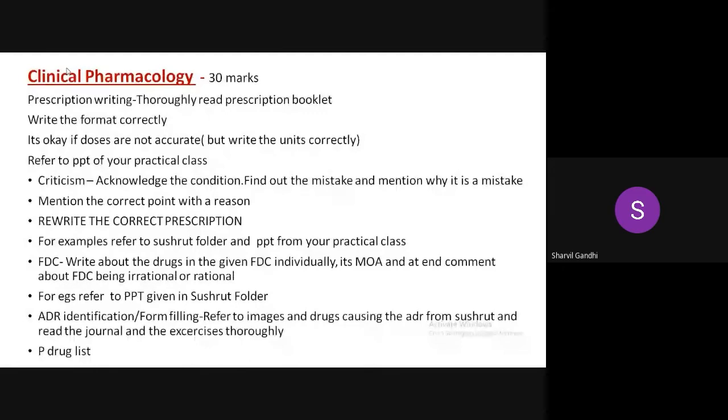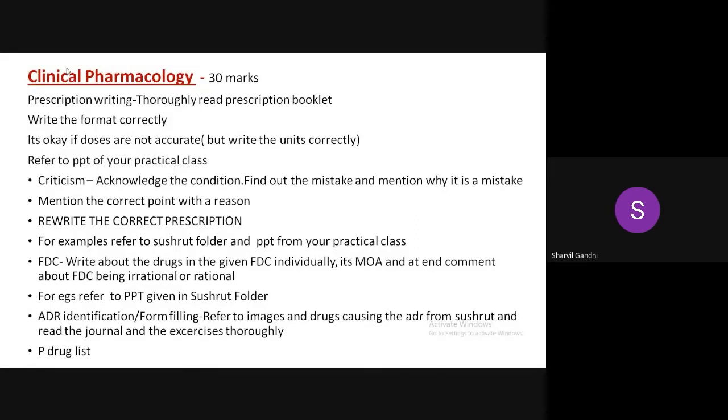It's okay if the doses are not accurate, but write the doses, and write the units correctly, like milligram, microgram, don't turn micrograms into milligrams. And refer to the PPT of the practical lesson on how to write the drugs in the prescription, like injectables are written first, then oral tablets. The lecture will be taken. If not, have a look when it comes.